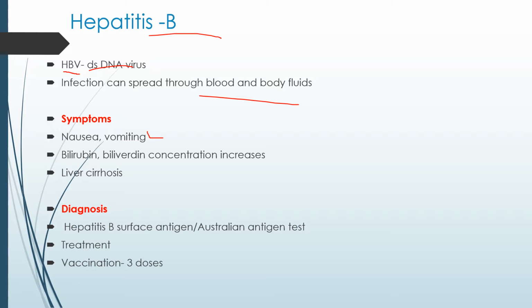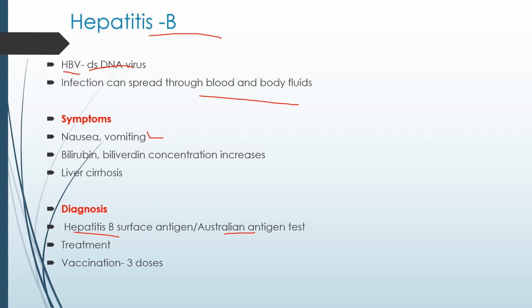Here early diagnosis can be done. There is a test called the hepatitis B surface antigen test, also called the Australian antigen test. This was called that before, but now it is replaced with the hepatitis B surface antigen test. From this test hepatitis B can be diagnosed, and if it is diagnosed at a proper stage, the treatment can be given.